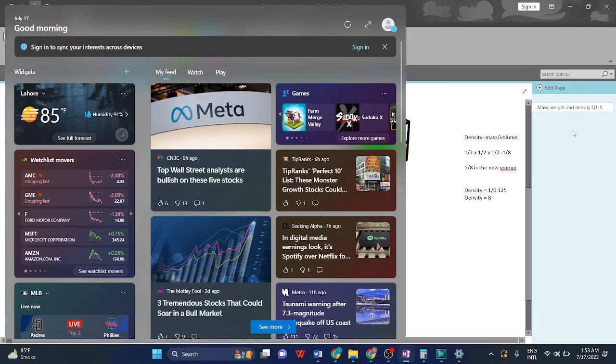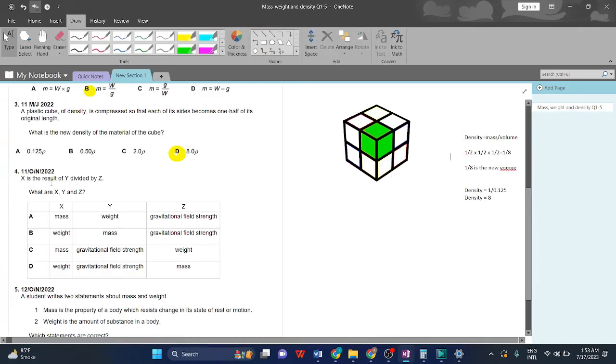Question 4. x is the result of y divided by z. Again it's simple: W is equal to mg. If we move g to the other side, W divided by g is equal to m.